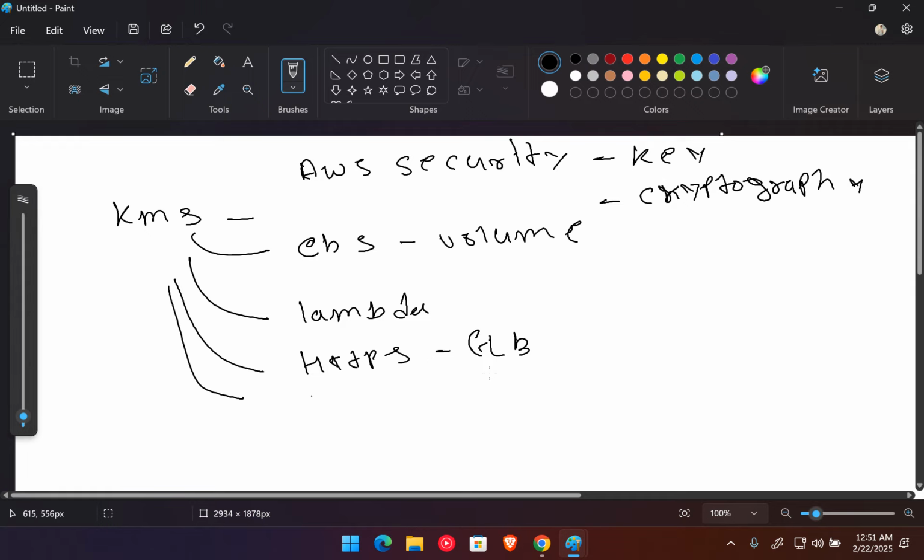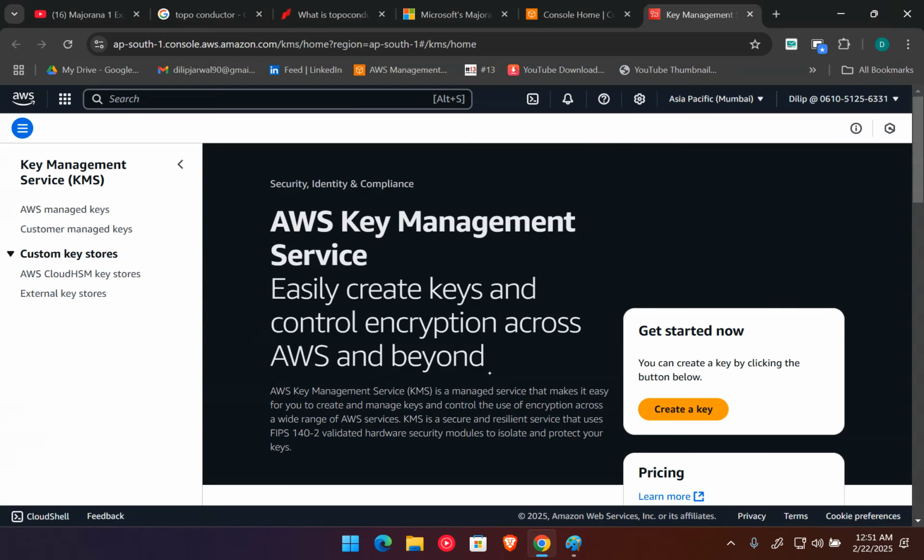If you want to encrypt the data in RDS, Relational Database Service, we can use KMS. So KMS can be used with lots of services, and we can implement security and all the encryption kinds of things.